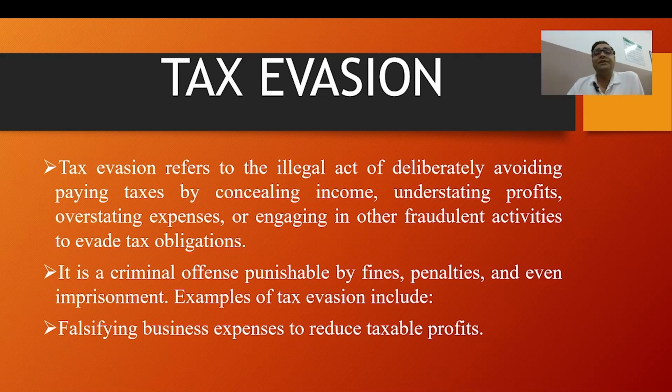For example, I'm giving a numerical example. Suppose a self-employed individual earns 1 lakh rupees in income from freelance work, but only reports 80,000 on their tax returns, hiding 20,000 rupees to evade taxes.